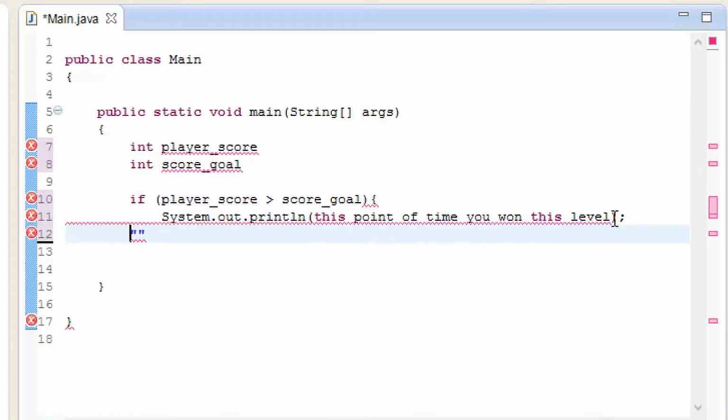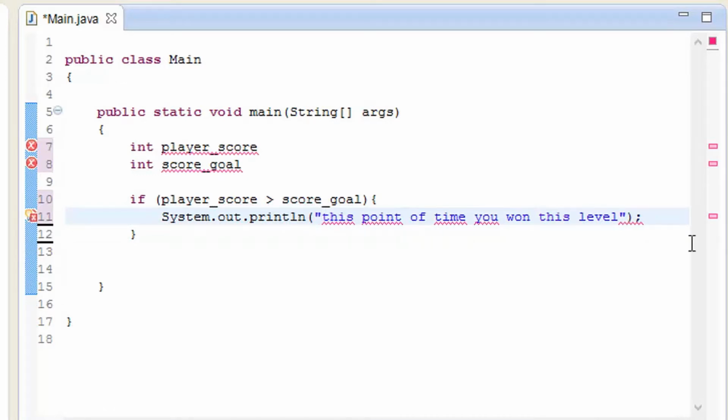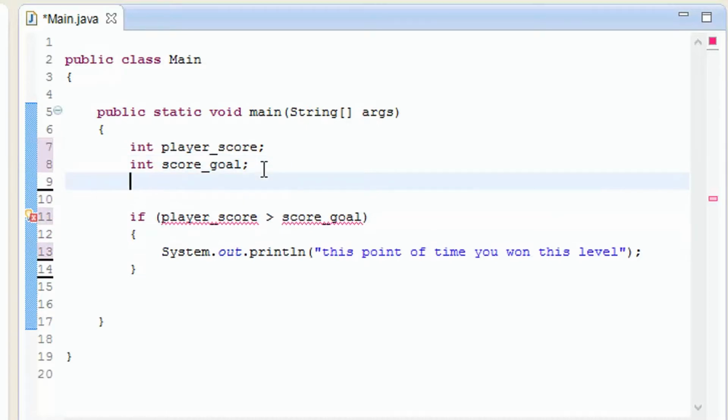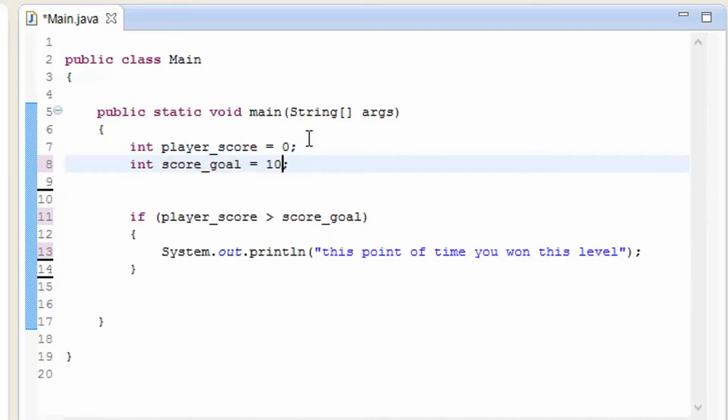Okay, there is showing me an error because I have not added the quotes to it. So now I added the quotes and now the error is gone. The score is not added because there is no value. So as you know, the code is there, it is going to give the value, and this is how it is going to do.